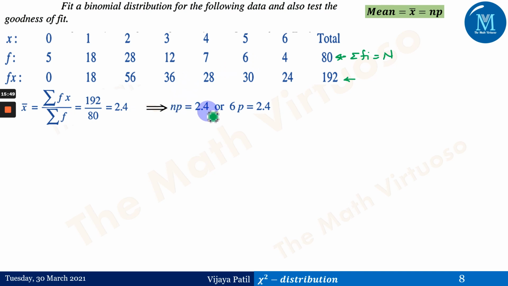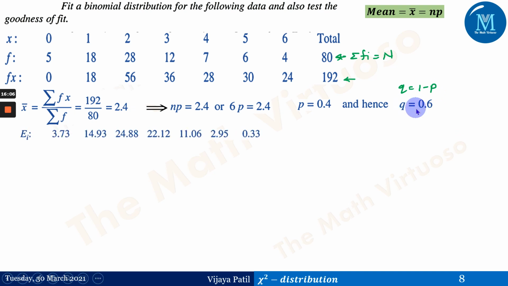Therefore np is equal to 2.4, which is 6 into p equal to 2.4, and hence we get p equal to 0.4. If p is 0.4, q is 1 minus p, which is the probability of failure, that is 1 minus the probability of success, so q is equal to 0.6. And therefore the expected frequencies would be this.